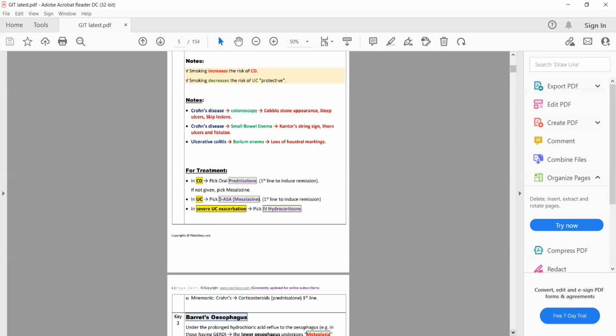For Crohn disease, the first line drug to induce remission is prednisolone, while in ulcerative colitis, the first line drug to induce remission is mesalazine. Crohn disease starts with C, so the first line drug for Crohn disease is corticosteroids or prednisolone.